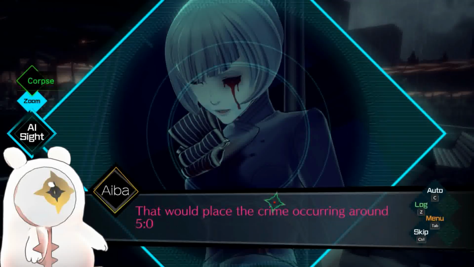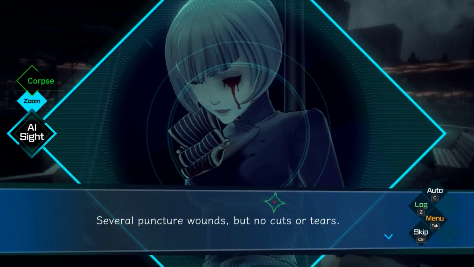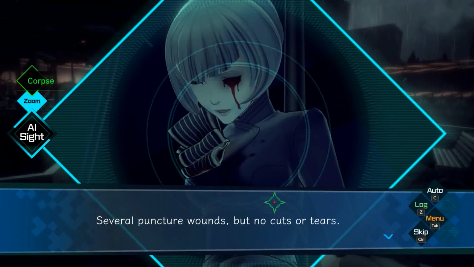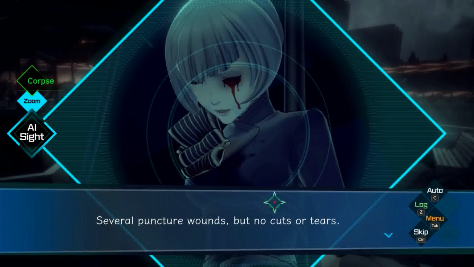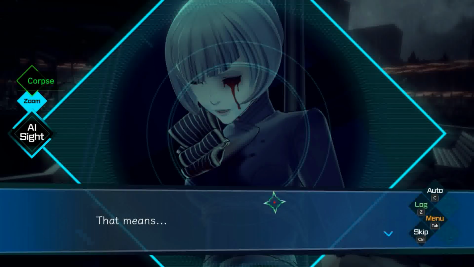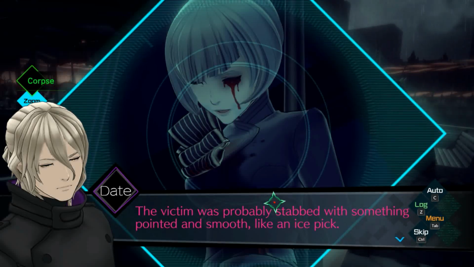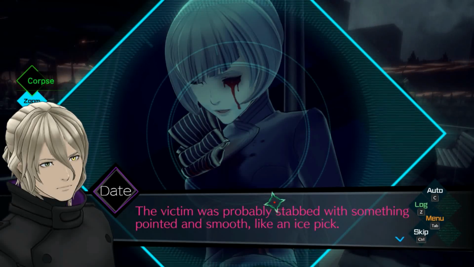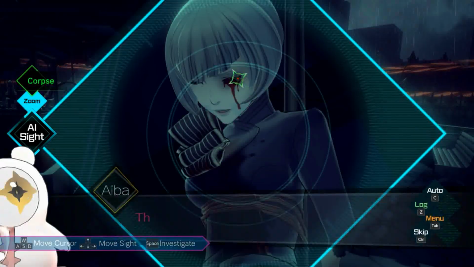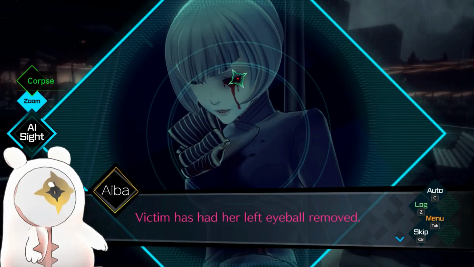That would place the crime occurring around 5 p.m. Several puncture wounds, but no cuts or tears. So she was still alive after getting stabbed. It was the loss of blood that did it. That means the victim was probably stabbed with something pointed and smooth, like an ice pick. The eye socket is vacant. Victim has had her left eyeball removed.